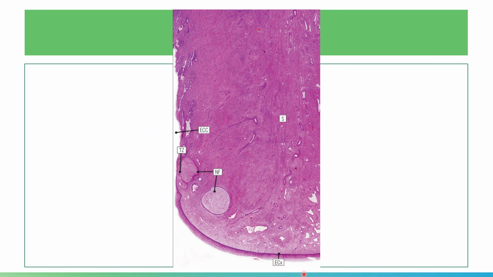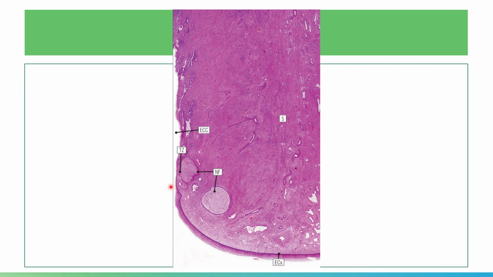The ectocervix is covered with stratified squamous epithelium, and your endocervical canal is lined by tall columnar epithelium.